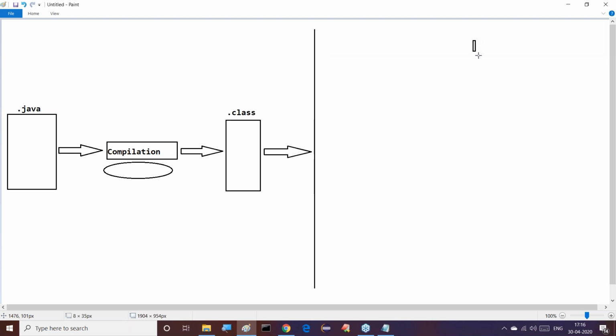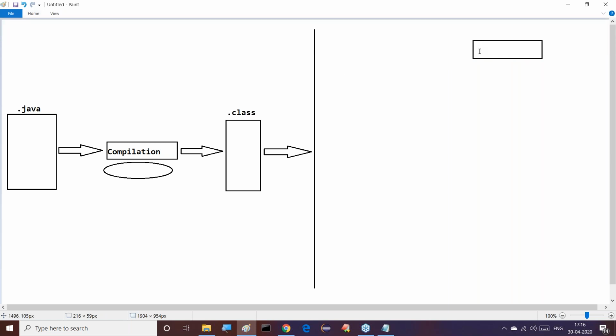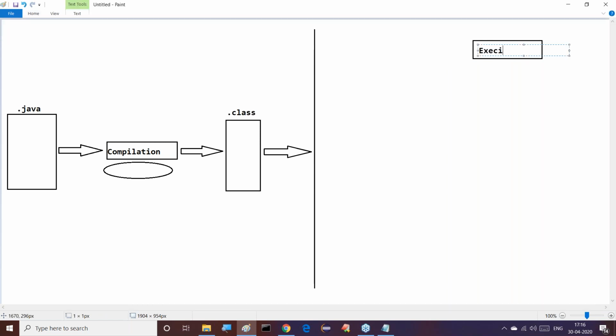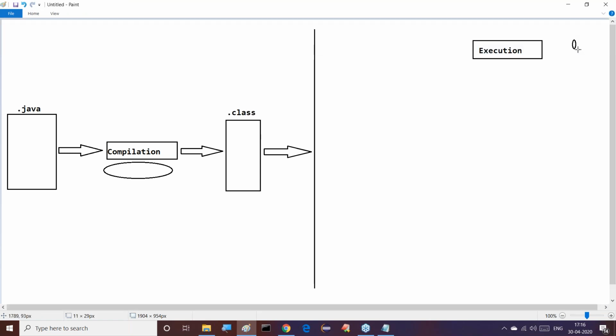We will perform one time execution. When we execute this, we are able to get some output also.